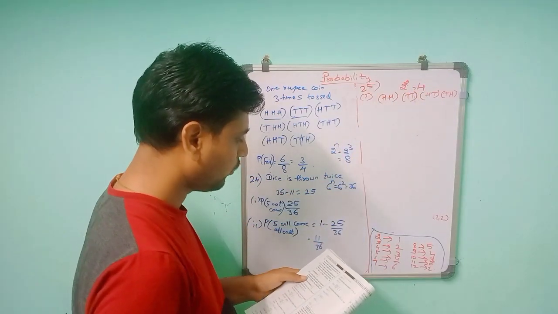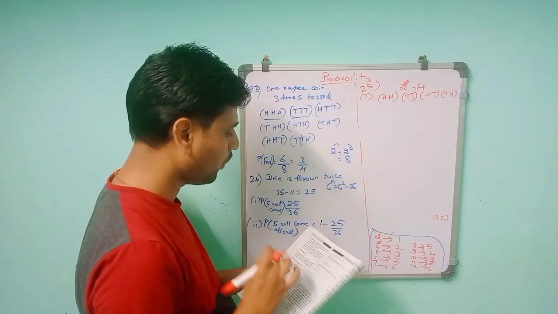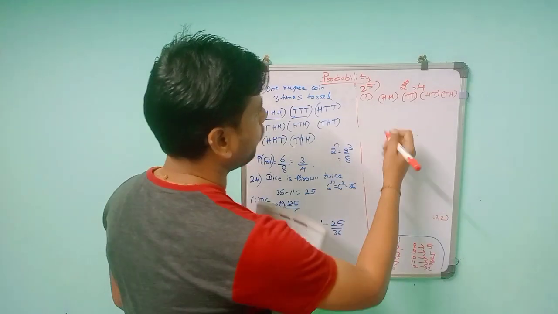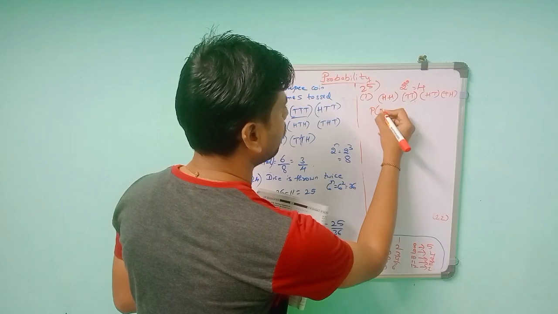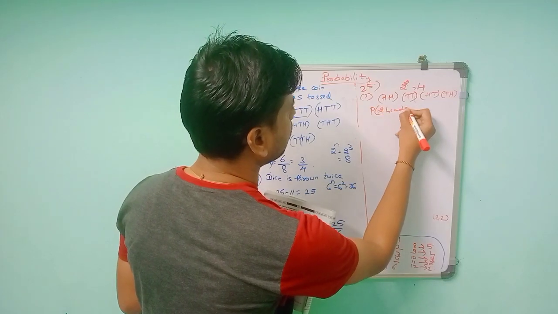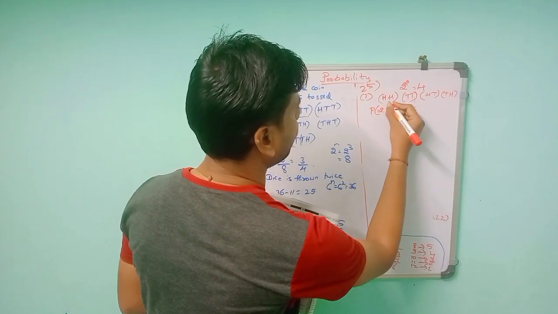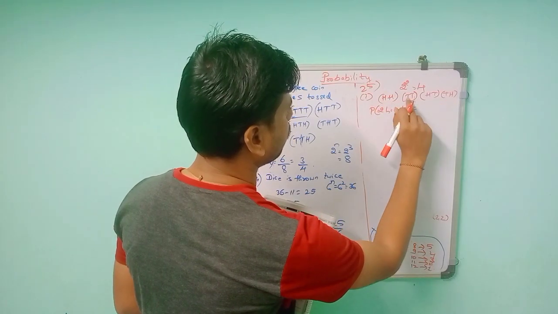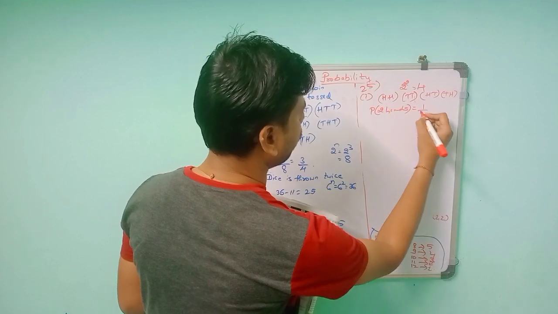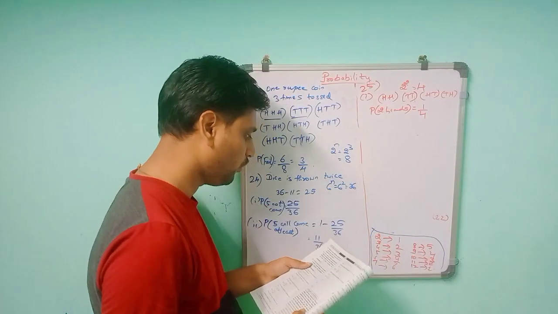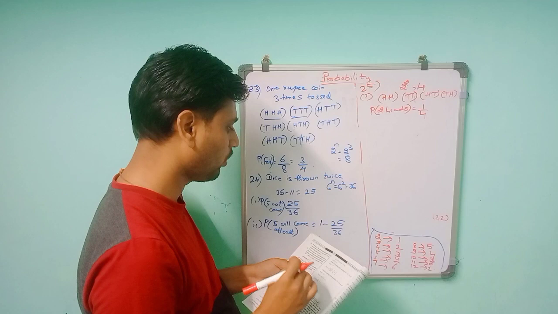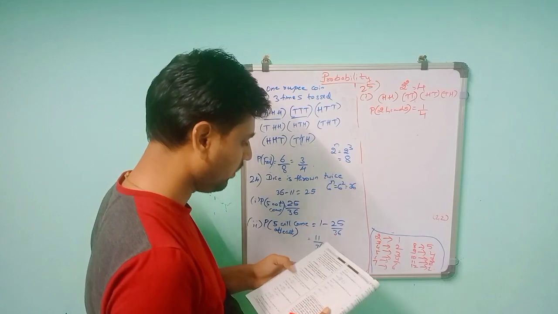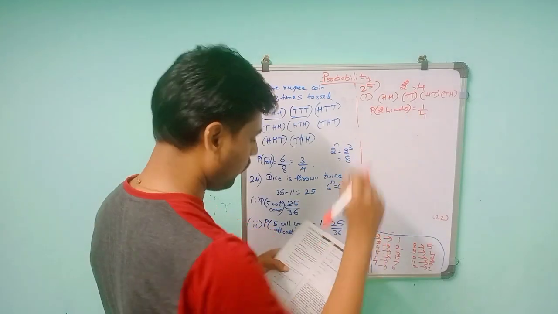They told you the probability will be 1 by 3. But take the probability of 2 heads: only 1 outcome is there. This one has 1 head and this one also has 1 head, so it is not present in the others. So it is 1 by 4. But they said the probability for that outcome will be 1 by 3, so it is wrong. You will get 1 by 4.